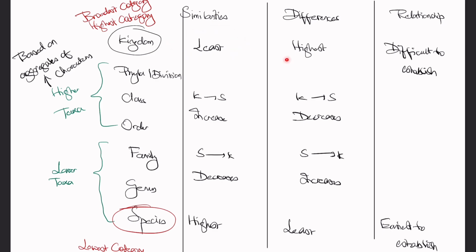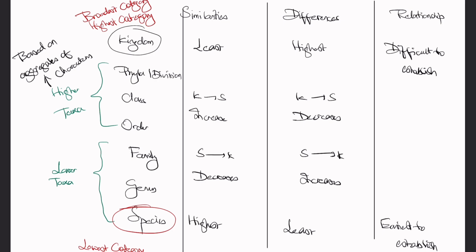And when coming to differences between organisms, it is exactly opposite. Differences will be highest between organisms when it comes to kingdom and lowest when it comes to species. And to establish relationship between organisms, it will be difficult when it comes to kingdom and easiest when it comes to species.